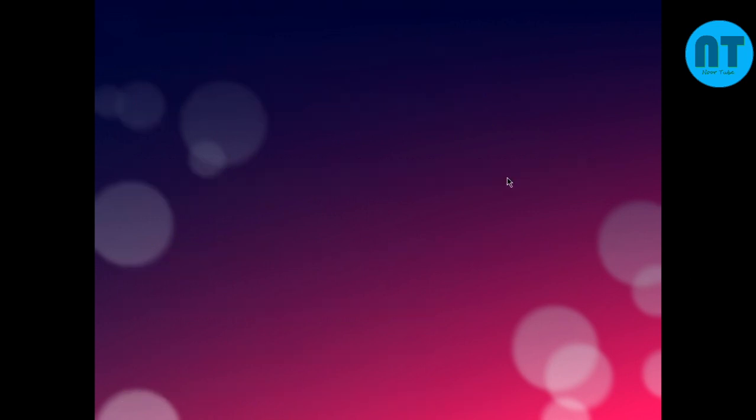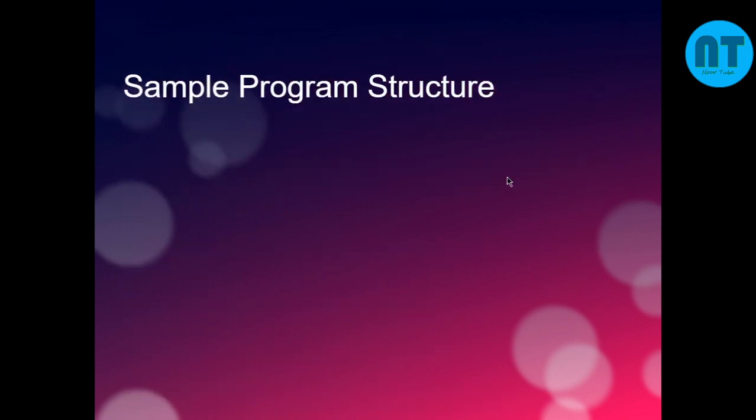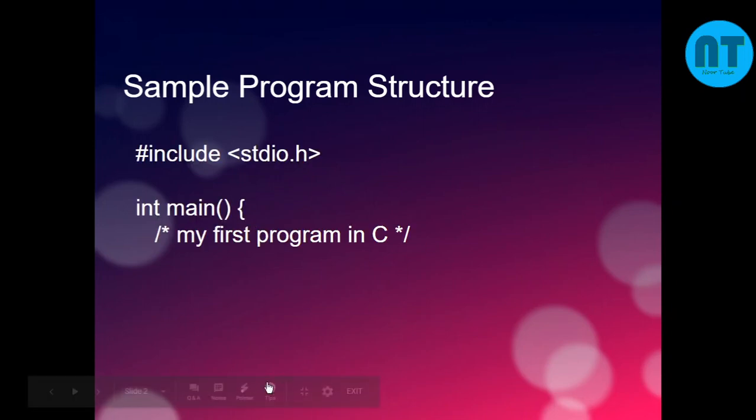Okay, so next we will see what the program structure of a C language is. Here we have header files initially. This is the header file, #include stdio.h. Every program has this header file. Actually what does it do? It is the standard input output, because any program has input as well as output. Some programs may not have input but have output. Anyway, it may have either an input or an output. This header file is a must for any program.